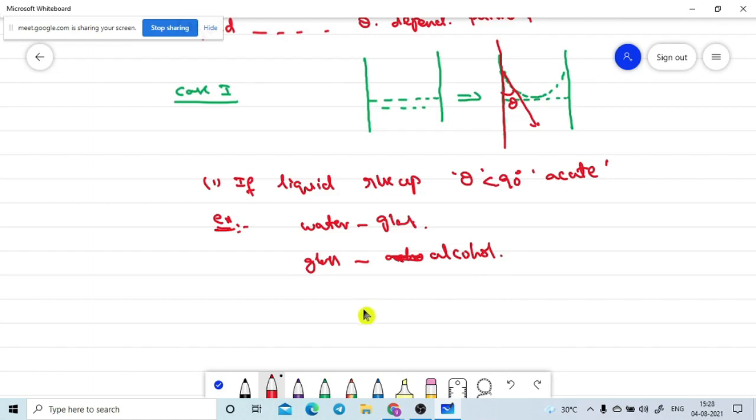So what does that mean? For these pairs, the angle of contact must be less than 90 degrees. The liquid level will rise up to some height. So the angle of contact is the acute angle that we will observe.